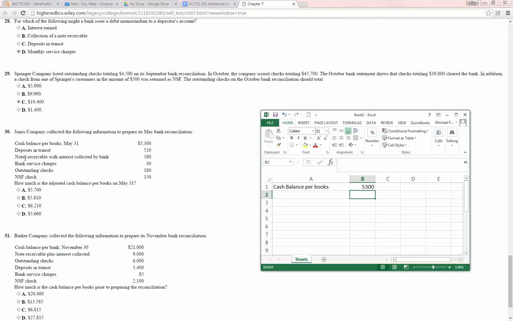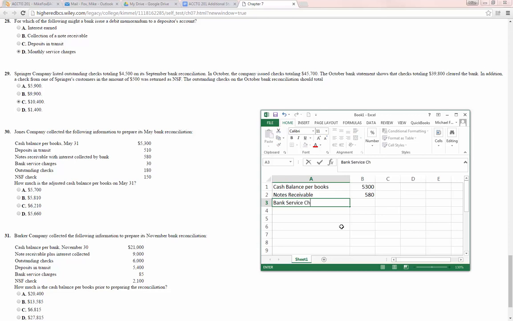Notes receivable with interest collected by the bank. So here, when we get our statement, we realize that the bank has collected some money for us, $580. So that will be a positive adjustment to the cash per our books. Bank service charges.